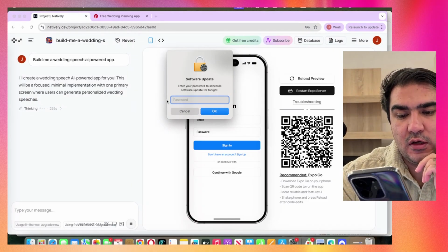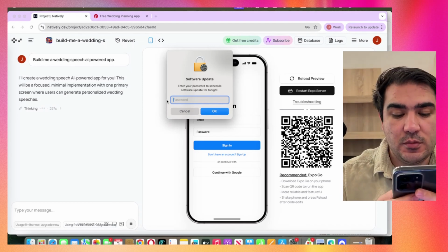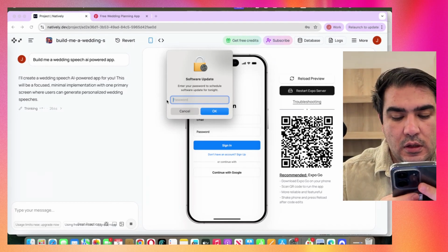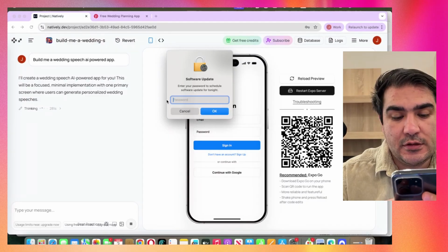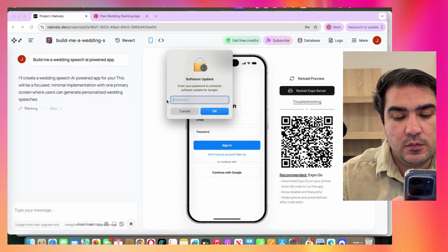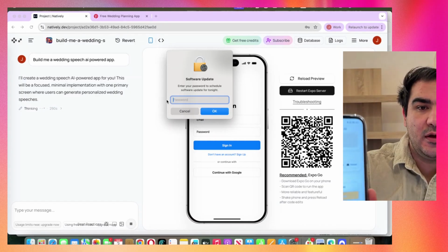So I can test it out. I can write here something. Let's say Sarah and Alex relationship, best friend, let's say. Then key memories, late nights, fun trips. Let's go. Make it funny, make it medium. Let's generate. So I'm going to give it to the AI.